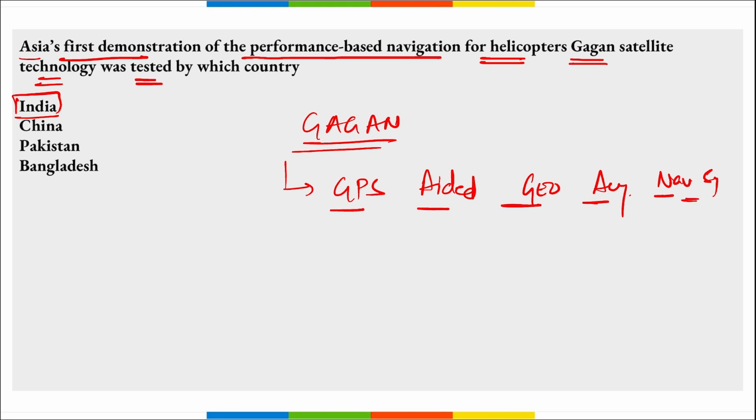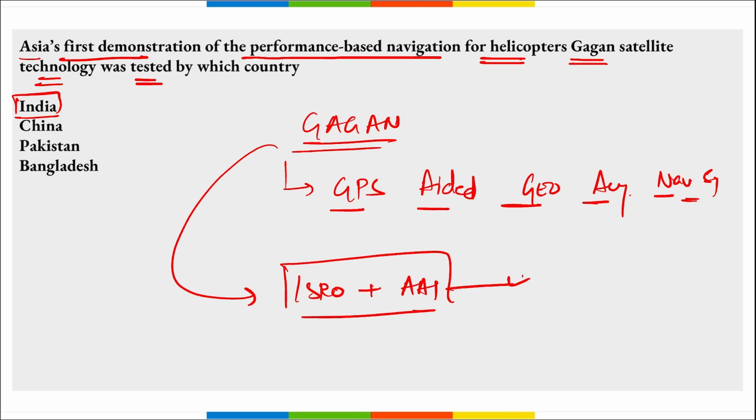This is a satellite technology that will allow high quality air traffic management. This Gagan is jointly developed by ISRO along with Airport Authority of India. So important question, mark this, that Gagan technology was developed by ISRO along with Airport Authority of India.